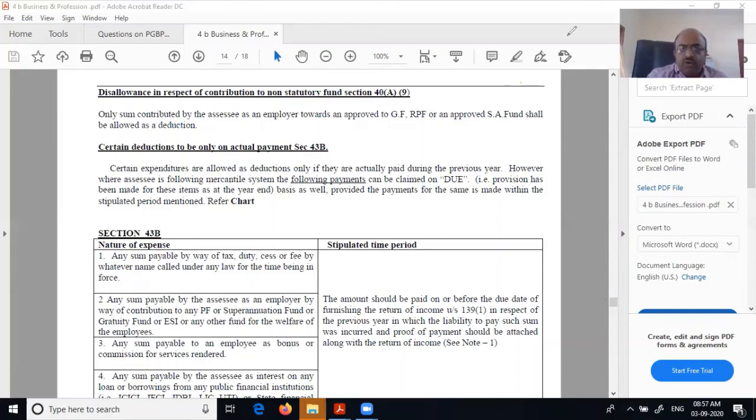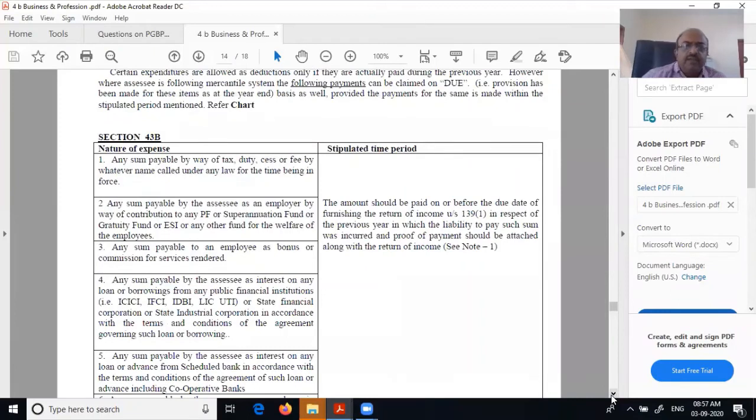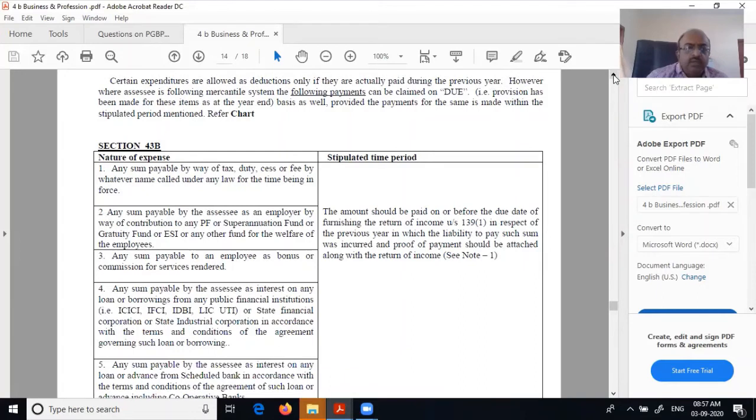Now finally, 43B has come. What is it saying? 43B is saying certain expenditures are allowed as deduction only if they are actually paid during the previous year. However, if the assessee follows the mercantile system, the following payments are claimed on due basis. That is, provision has been made for these items at the year end, and provided the payments for the same have been made within the stipulated period given below.